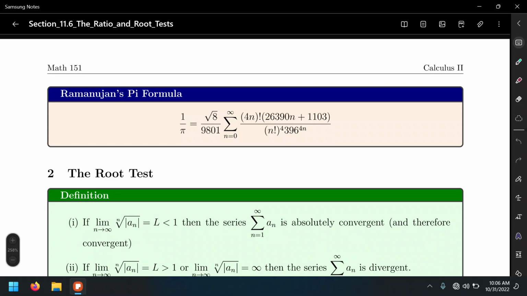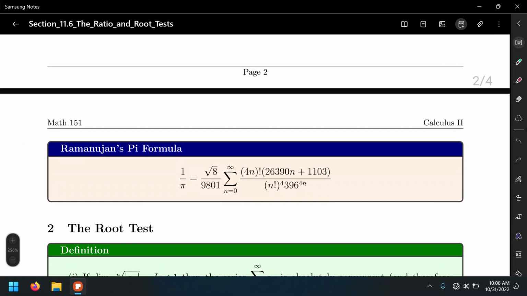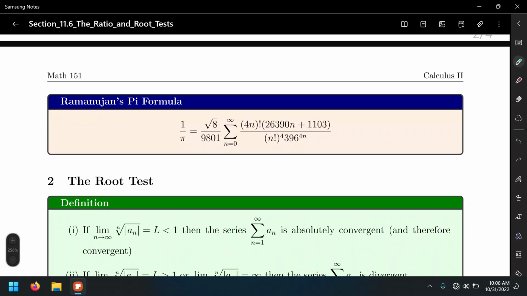Well, approximating the value of this series, with infinitely many terms, is equivalent to finding 1 over pi. So that's one of these series that is used to find the value of pi, among many other infinite series. You want to know more about him? Just Google this guy's name, and you will find a lot of information about him.